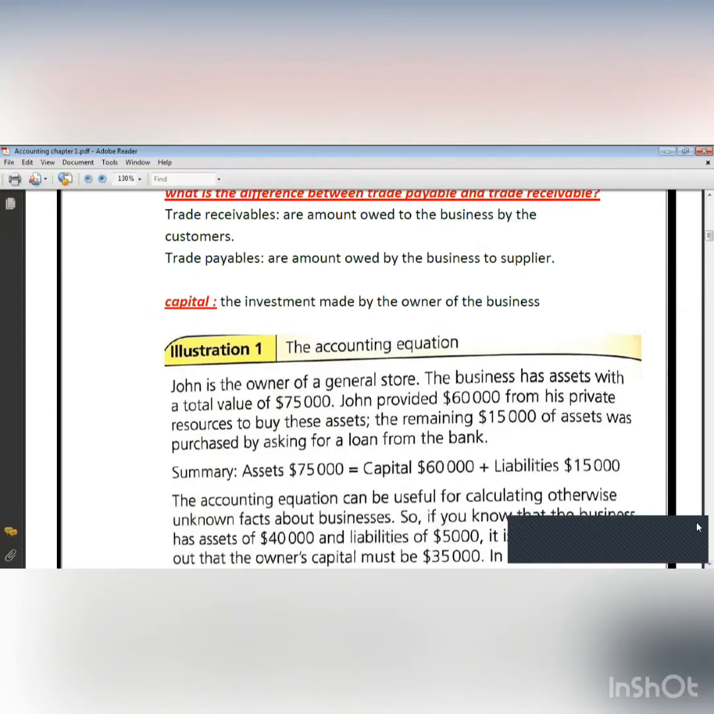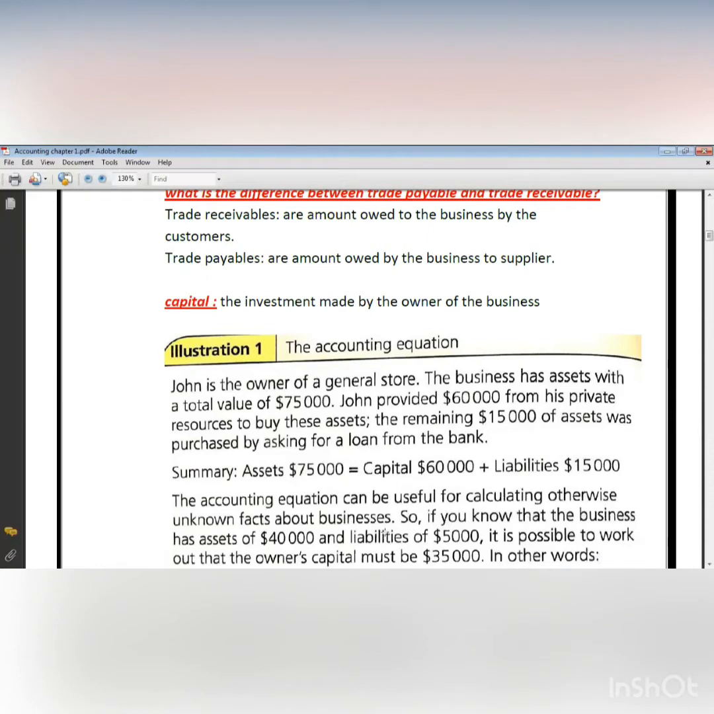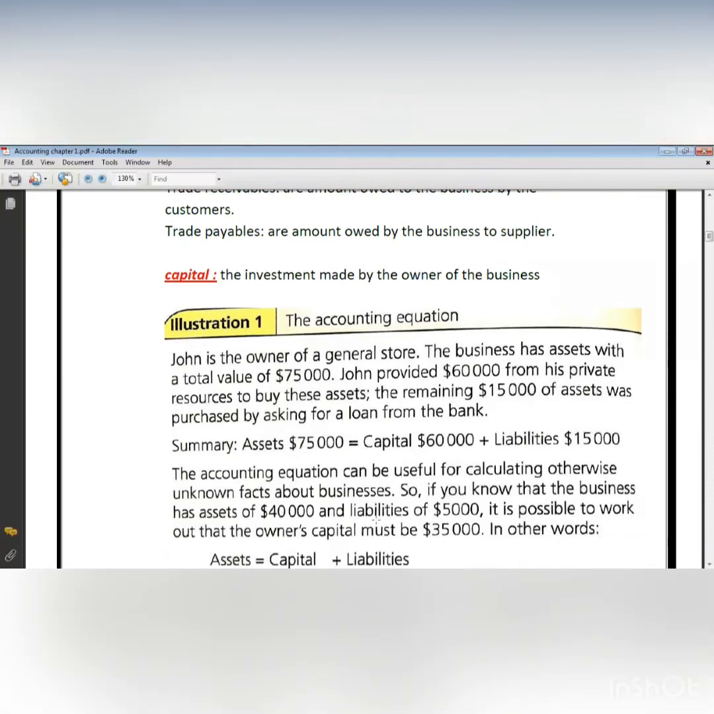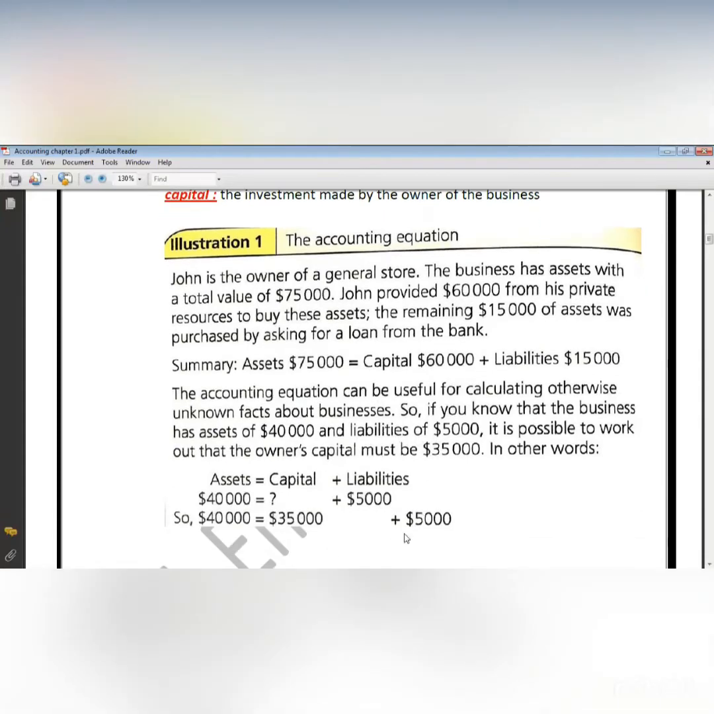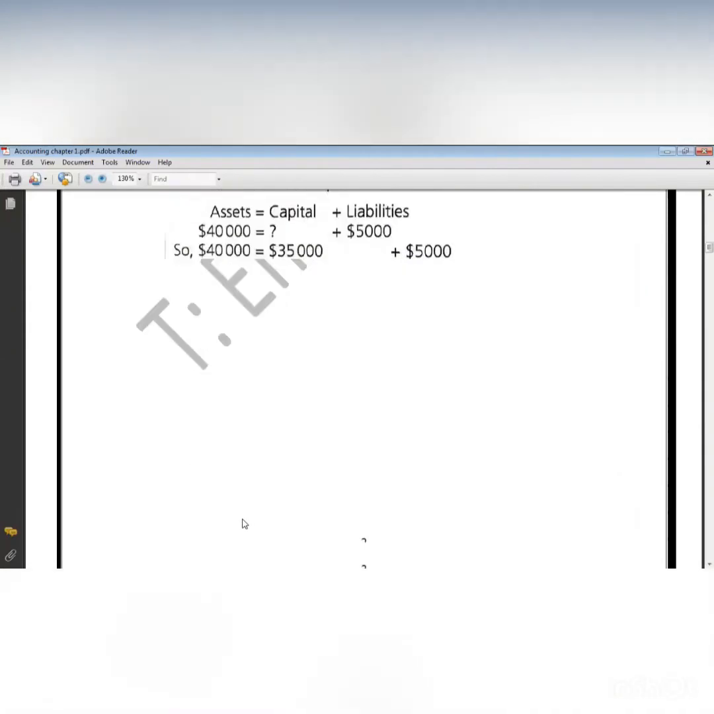Okay, I will give you another example. Now, if you know that the business has assets of $40,000 and liabilities of $5,000, what's capital? So I'm going to subtract: 40 minus 5 gives me $35,000 according to the accounting equation.